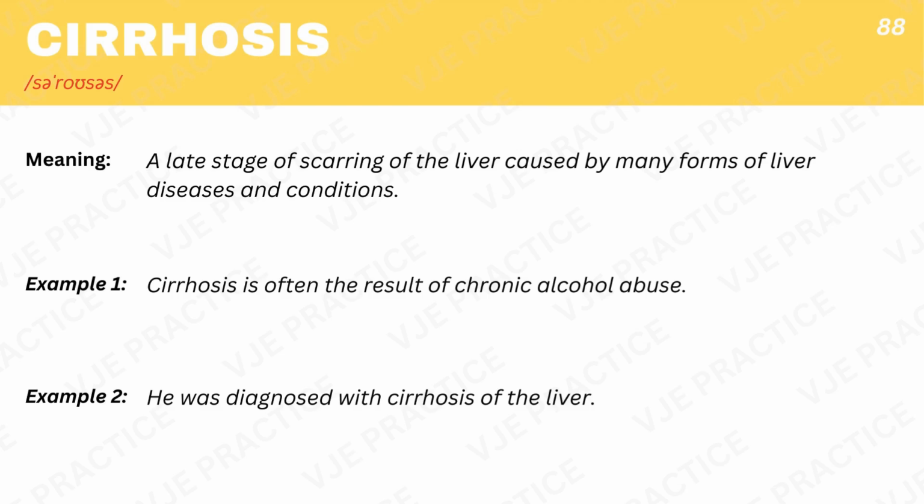Cirrhosis, a late stage of scarring of the liver caused by many forms of liver diseases and conditions. Example 1. Cirrhosis is often the result of chronic alcohol abuse. Example 2. He was diagnosed with cirrhosis of the liver.